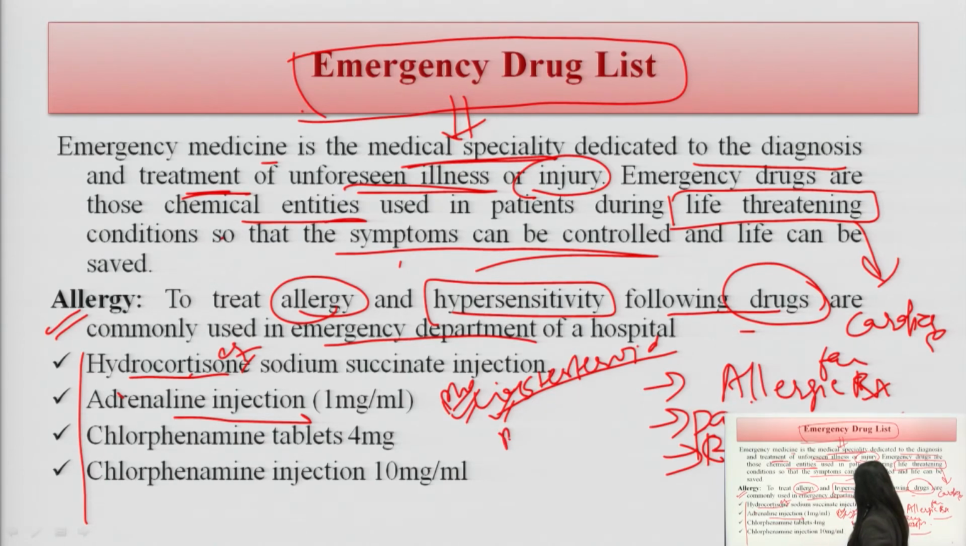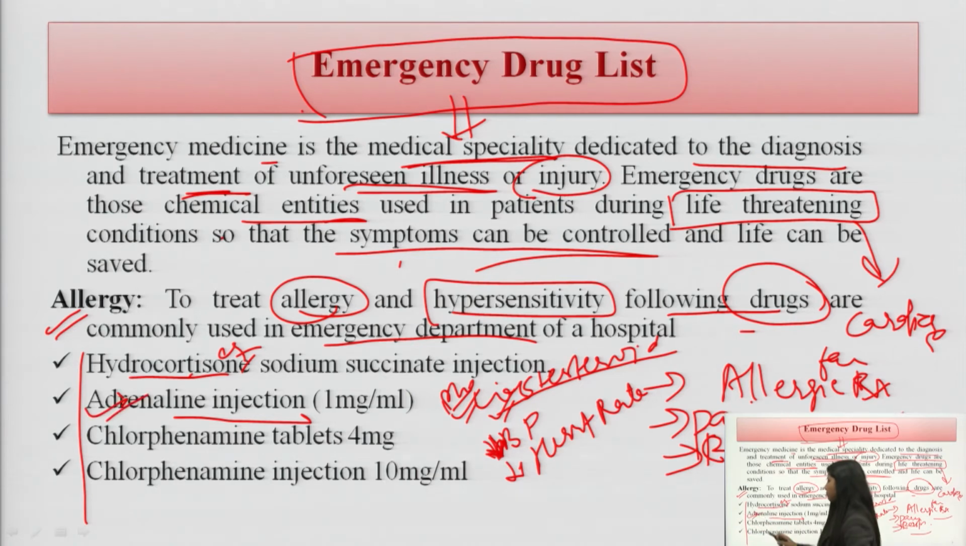There is a lowering of BP, yes, or lowering of heart rate. All these symptoms can be seen in the allergy. So, adrenaline injection can be given in the allergy, 1 mg per ml. This is the concentration.